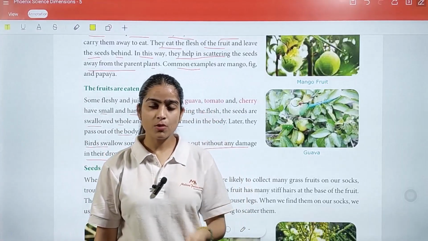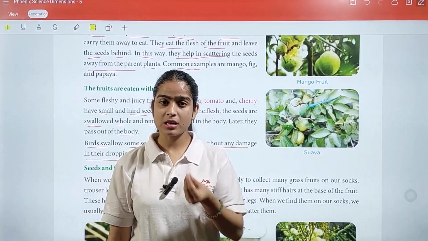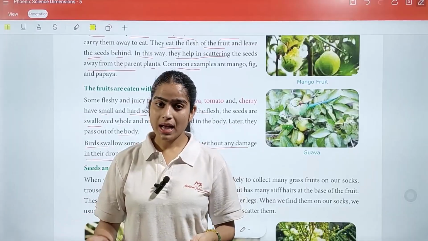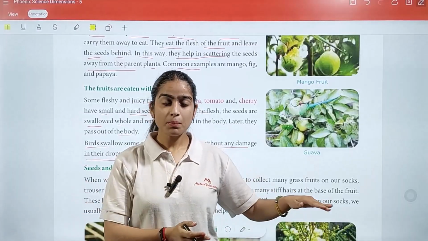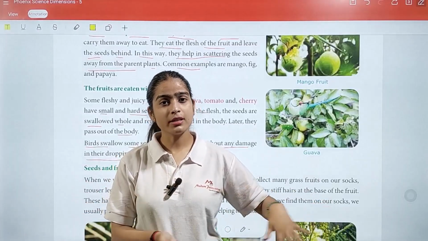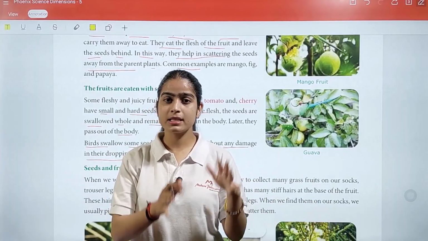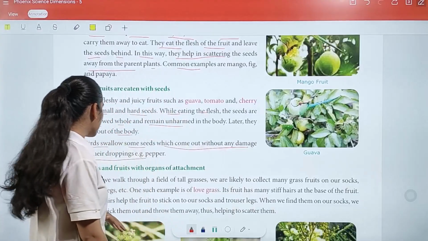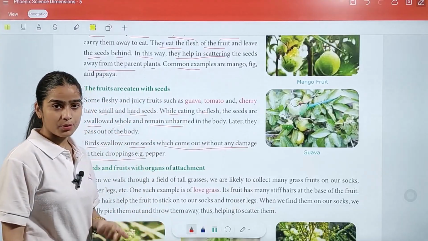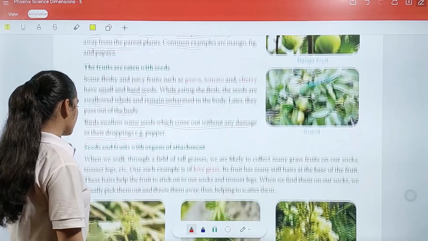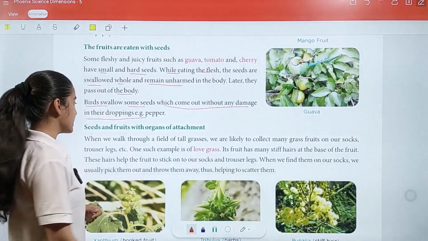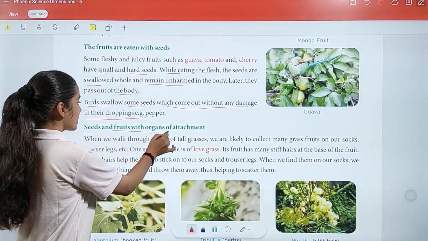So what we understand is that some seeds are very small and light, and they cannot disturb the digestive system of animals. So when animals excrete their waste, the seeds are also excreted out of their body, and this helps in seed scattering and in disposing of the seeds.